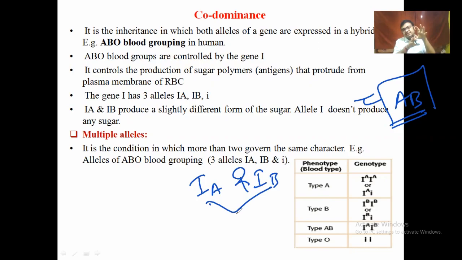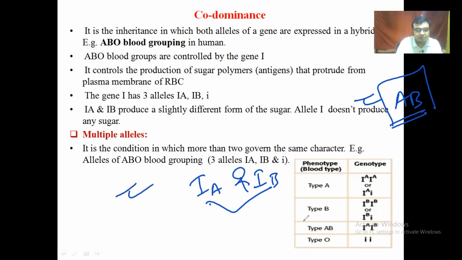A is present and expresses its character independently, as well as B is present along with A and expresses its character independently. They don't suppress one another's character. They express with each other and independently. Okay, is this process clear?